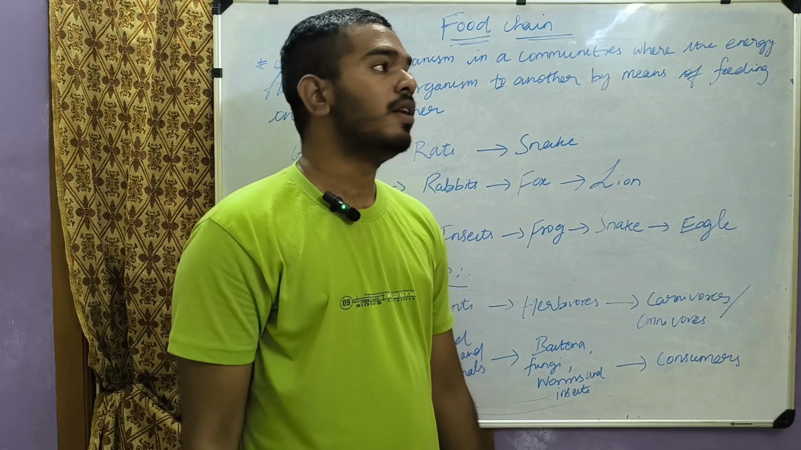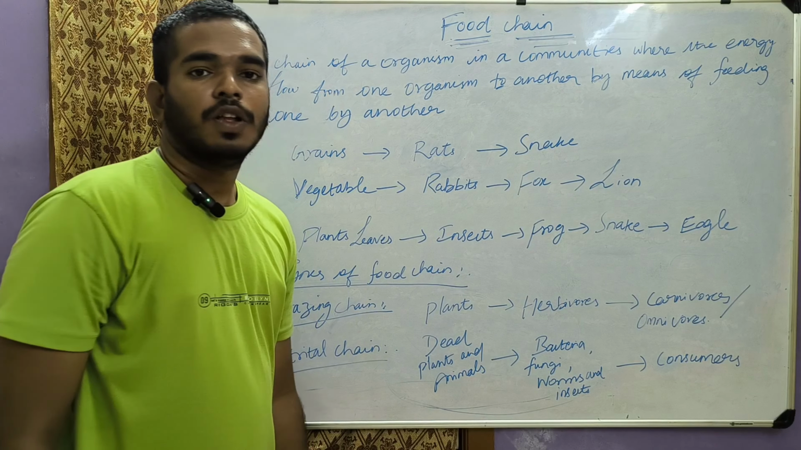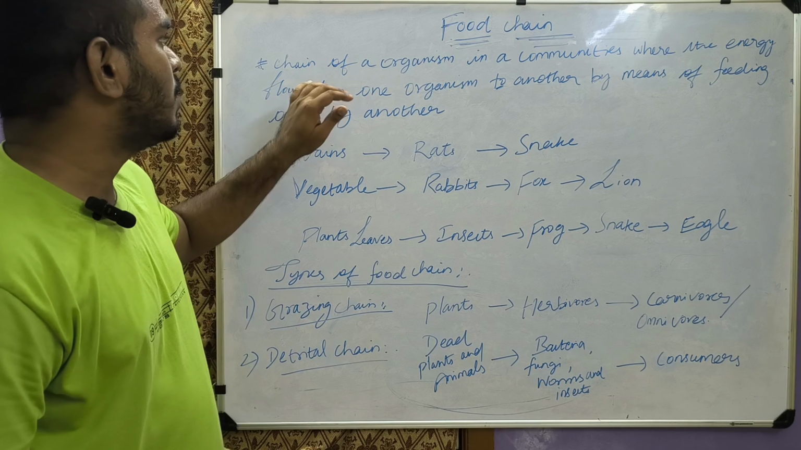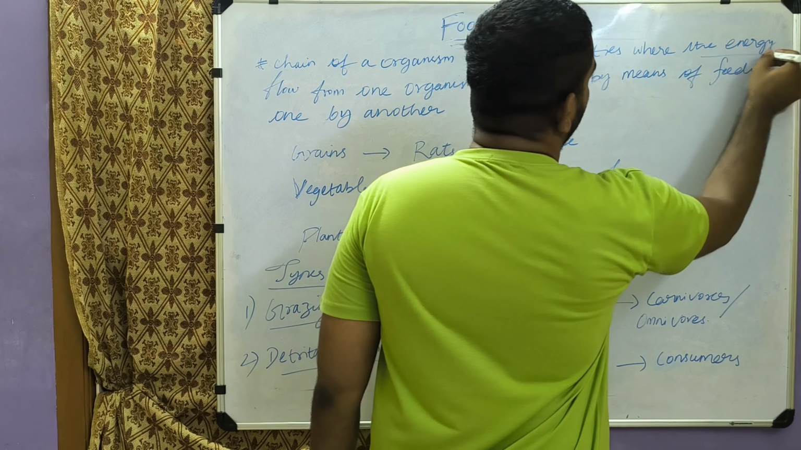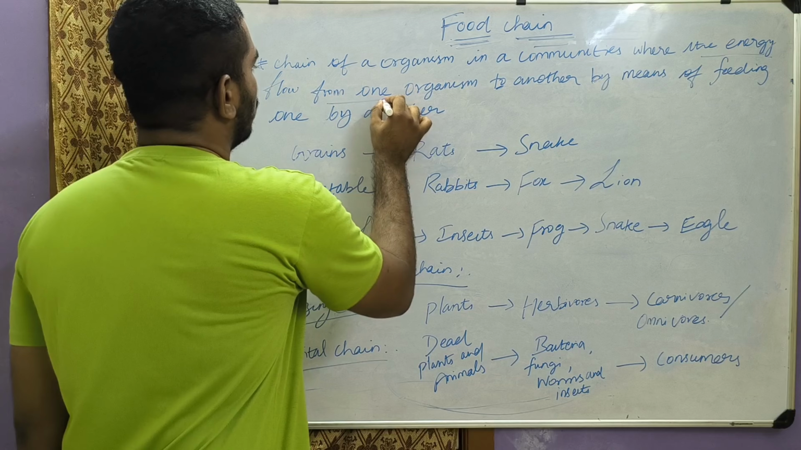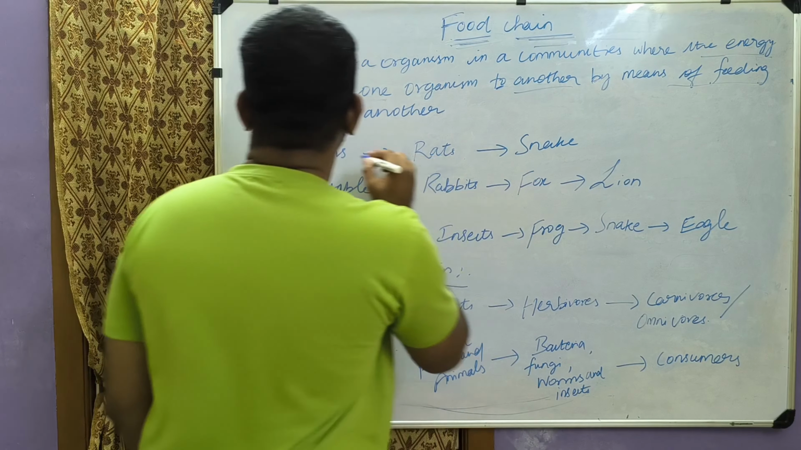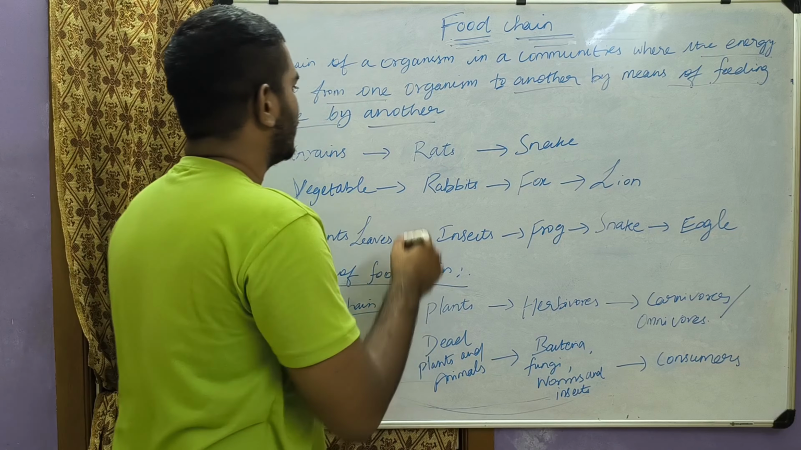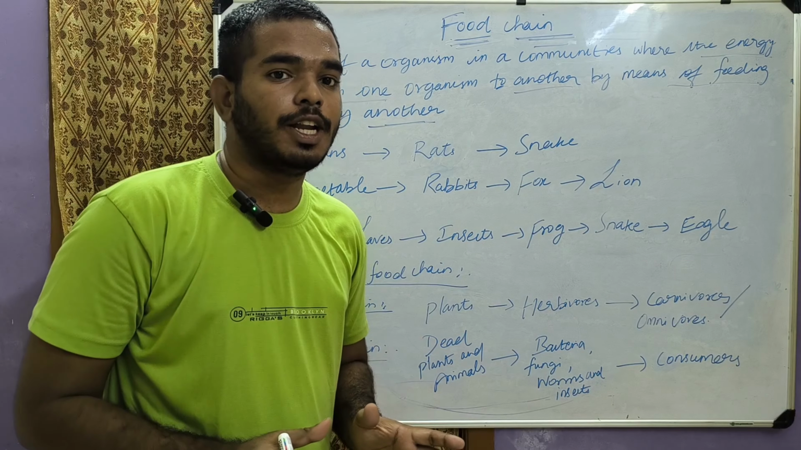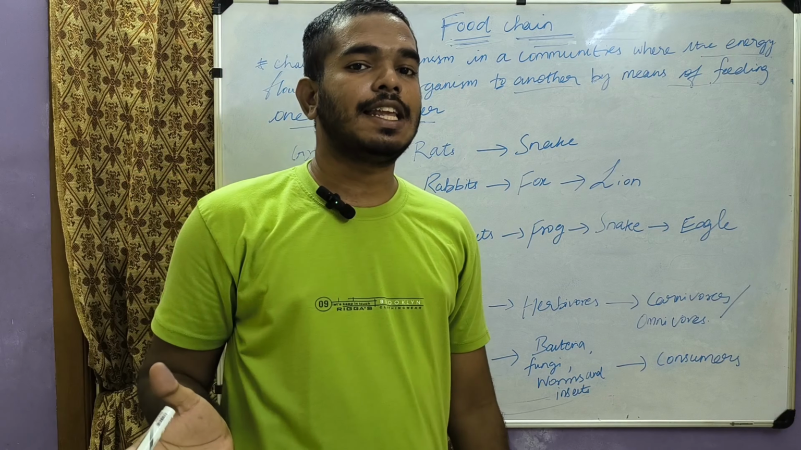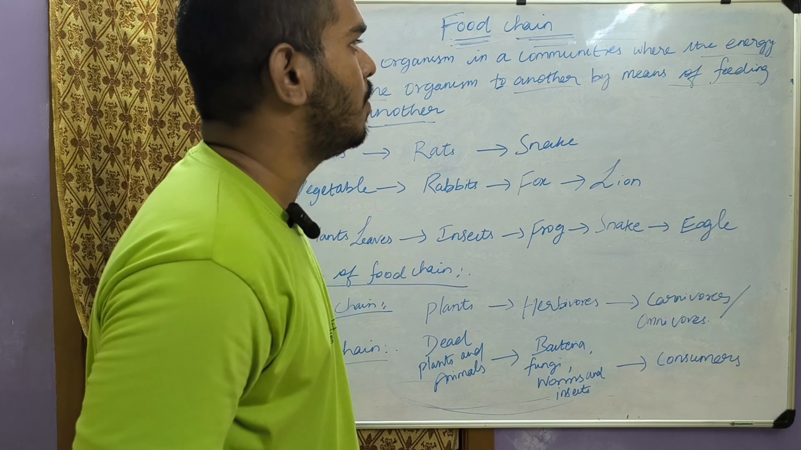Hello ladies and gentlemen, in this video what we are going to see is food chain. So, food chain is nothing but a chain of organisms in a community where the energy flows from one organism to another by means of the feeding of one by another organism. In a community, there will be various individual organisms at various trophic levels.